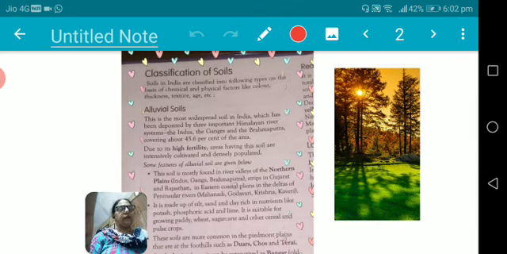Major rivers of India are the Himalayan rivers, Indus river and Ganga Brahmaputra. About 45.6% of the area is covered by this alluvial soil. This is the most fertile soil, having high fertility.